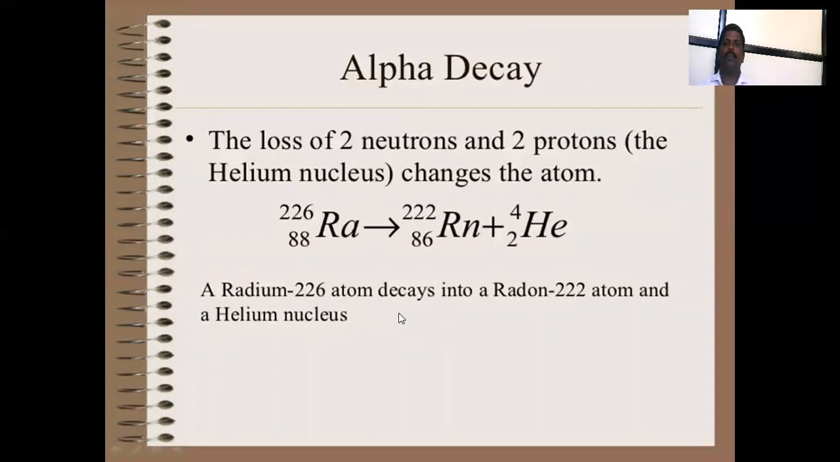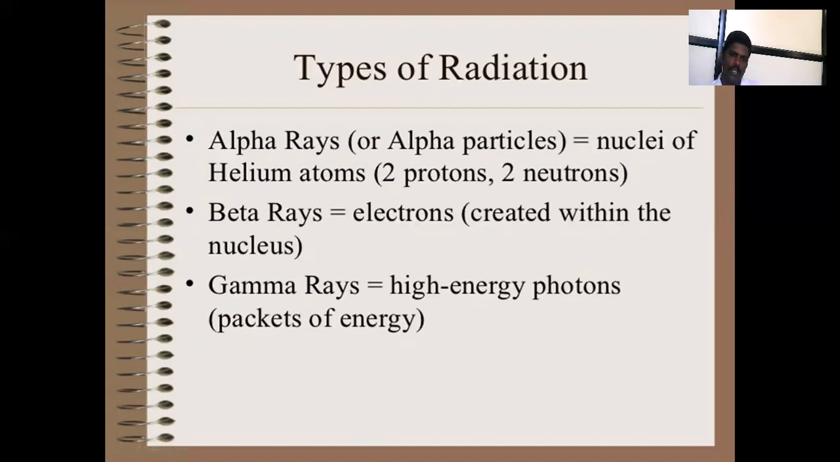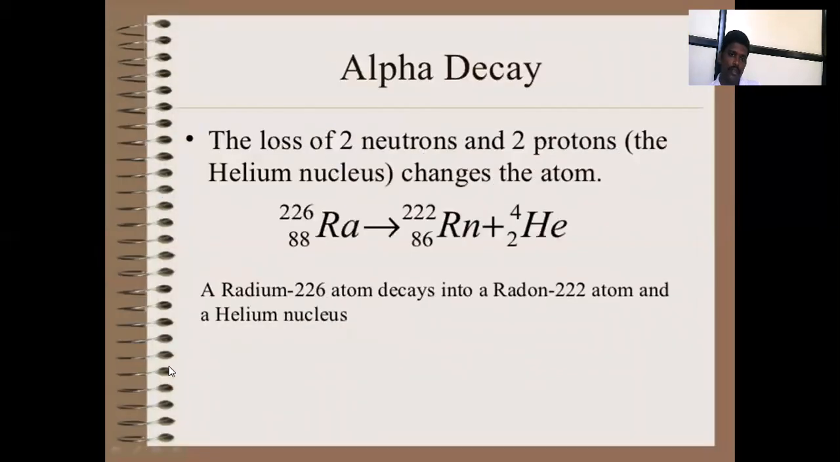First one is alpha decay. The loss of two neutrons and two protons, a helium nucleus, changes the atom. Radium is a given atom. Then what is alpha decay? Alpha decay means the neutrons decrease by 2 and protons decrease by 2. That is, the atomic number is decreased by 2 and the atomic mass number is decreased by 4. That is a helium nucleus that is emitted.